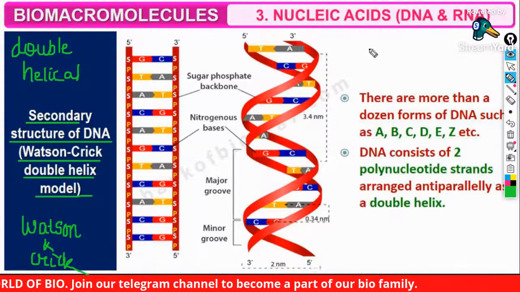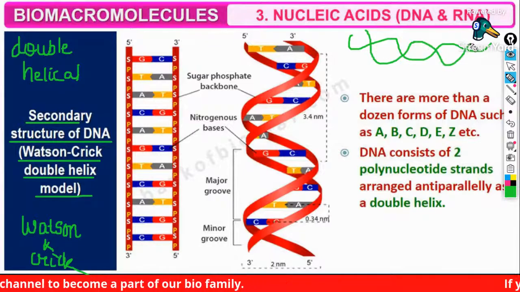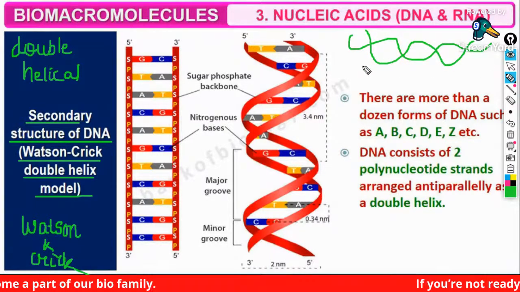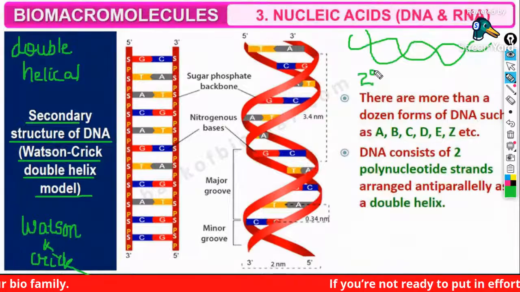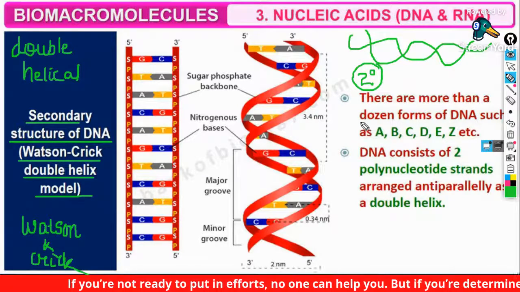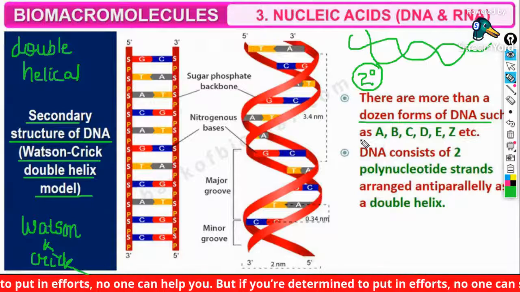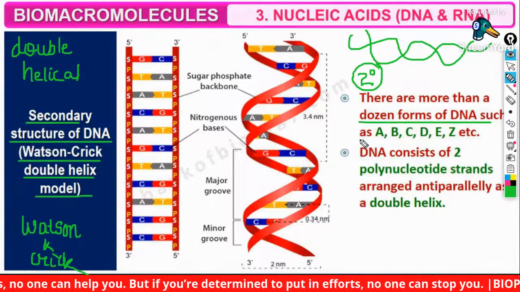Yes, so that's important. And guys, this structure which we will be seeing is actually a secondary structure, just as we learned for proteins. There are more than a dozen types of DNA, such as A-DNA, B-DNA, C-DNA, D-DNA, E-DNA, Z-DNA and so on.